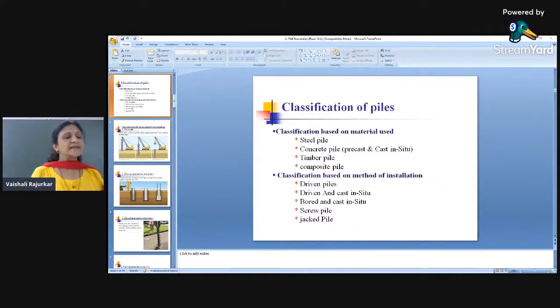And the last one is the jagged pile. What is the difference between the jagged pile and the driven pile? In the driven pile, we are hammering at the top. These are called driven piles. And then the static load is given with the help of a hydraulic jack, where the loading is static. In that case, it is called jagged piles. Right? So these are the classifications based on the method of installation.